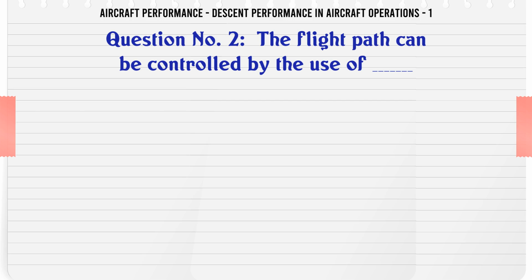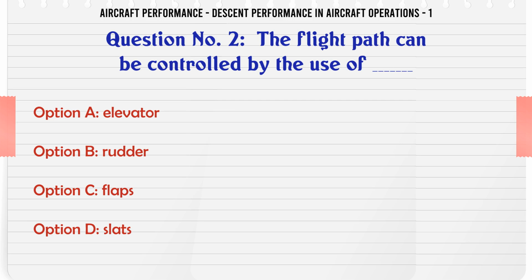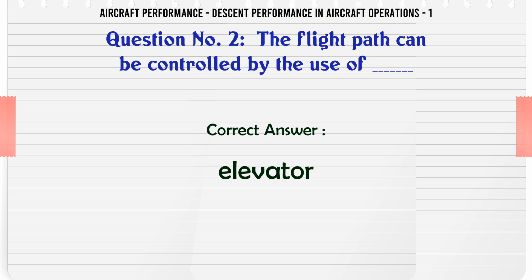The flight path can be controlled by the use of A. Elevator, B. Rudder, C. Flaps, D. Slats. The correct answer is elevator.